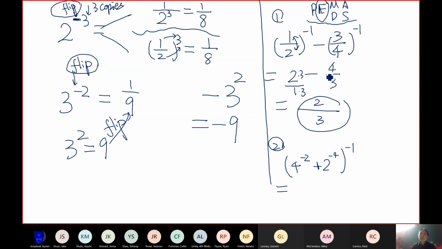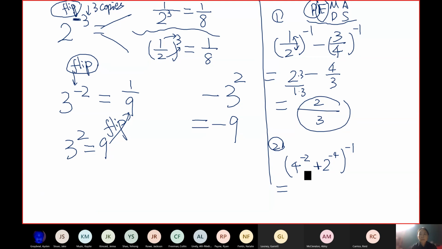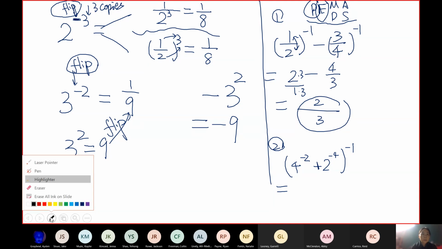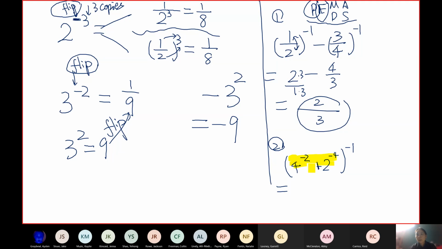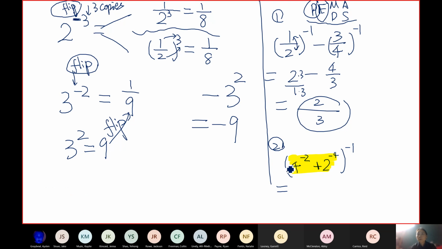So follow the order of operations. We're supposed to do parentheses first, and inside the parentheses, we do have operations that we got to work out. Let me highlight what's in the parentheses. So this is what we need to work on first. And inside the parentheses, we also have an exponent again. So we got to deal with the exponent. 4 to -2. Can anybody see what the answer is?